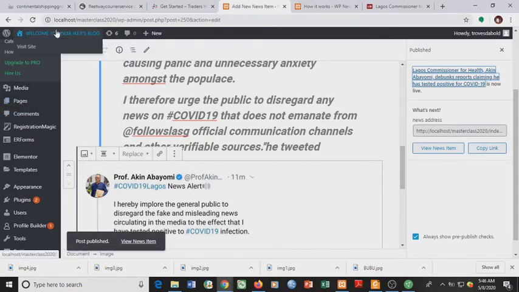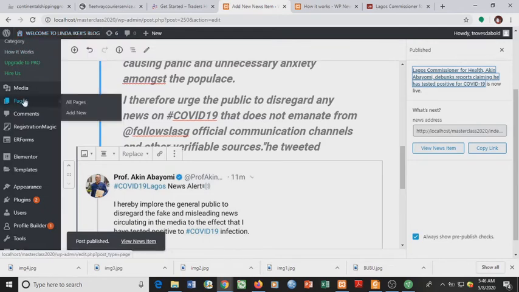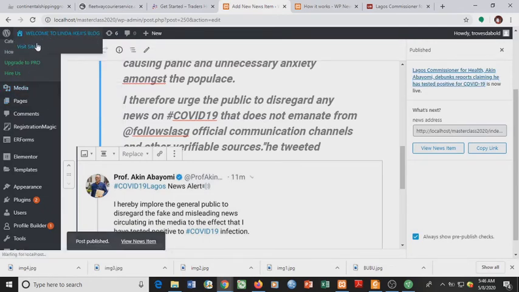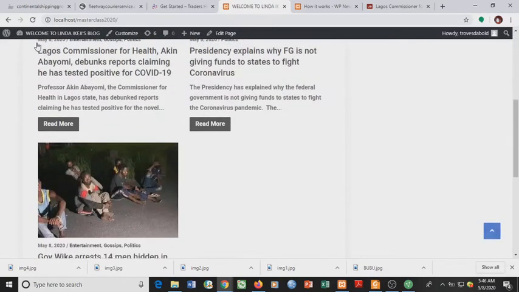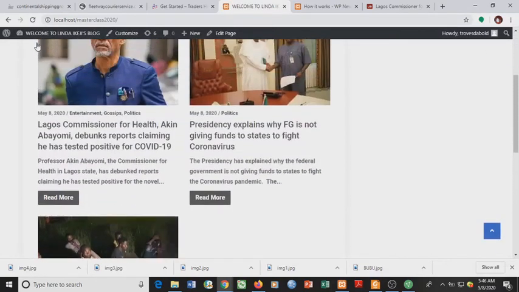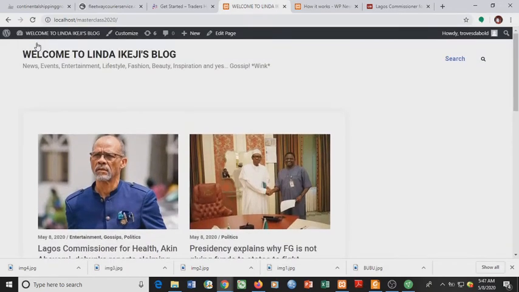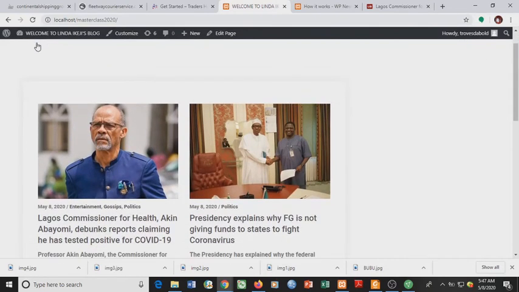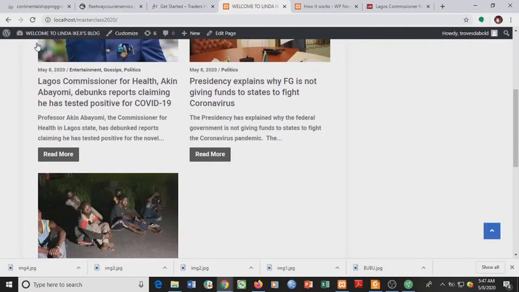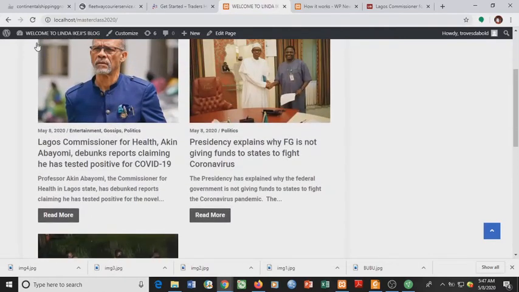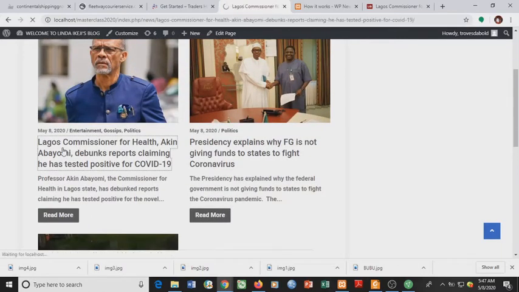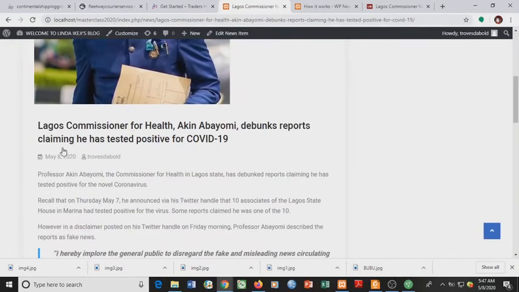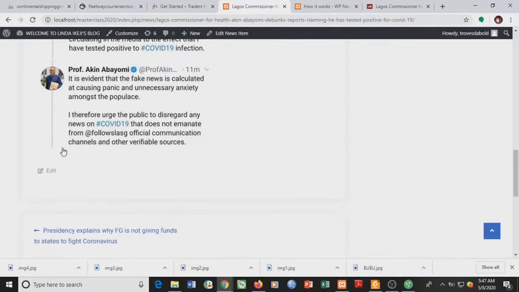So what happens is, let us visit our site and see what's happening in our site. Ladies and gentlemen, this is it. By merely publishing those news using the plugin and pasting the shortcode for the plugin on this home page, each of the news we publish will automatically appear here with their featured image. So once I click read more, it will lead me to the page where I will read the news exactly the way it appeared